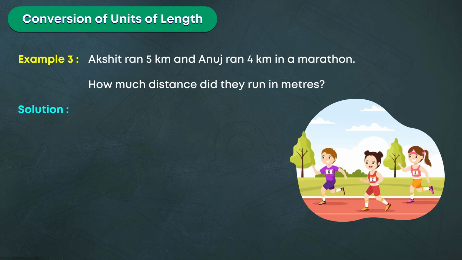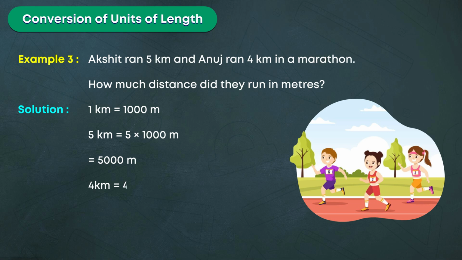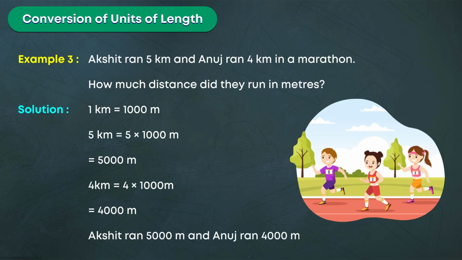Solution. 1 kilometer is equal to 1000 meters. 5 kilometers is equal to 5 into 1000 meters, which is equal to 5000 meters. 4 kilometers is equal to 4 into 1000 m, which is equal to 4000 meters. Akshat ran 5000 meters and Anuj ran 4000 meters.